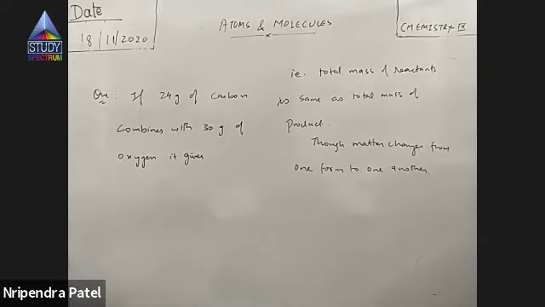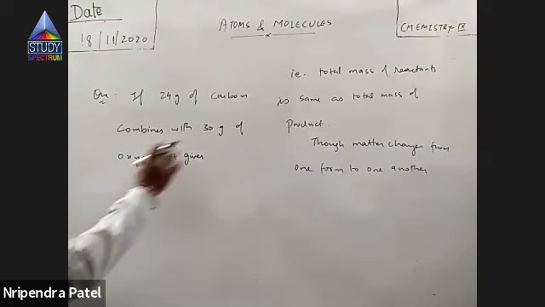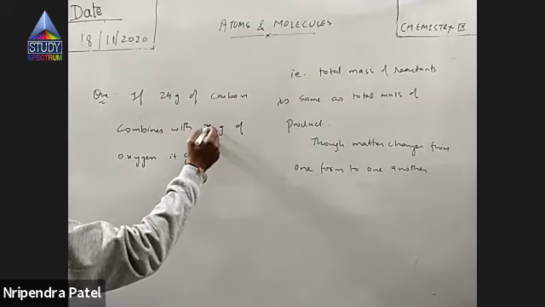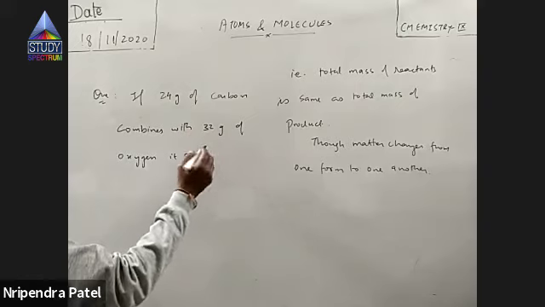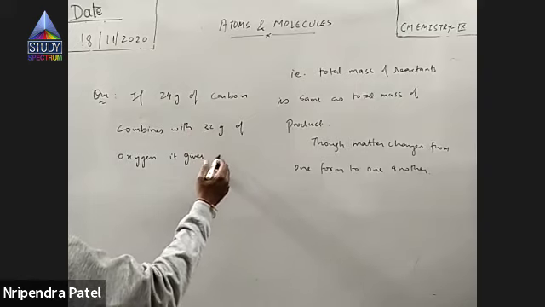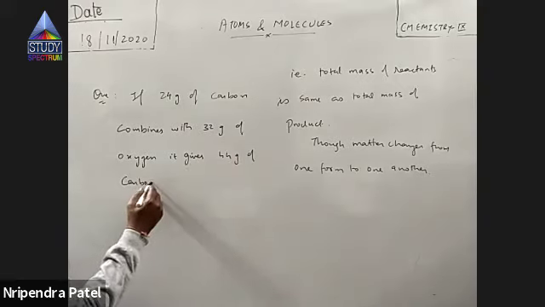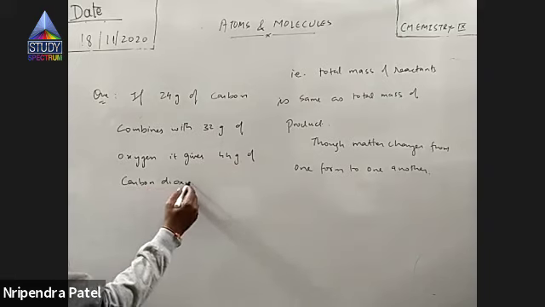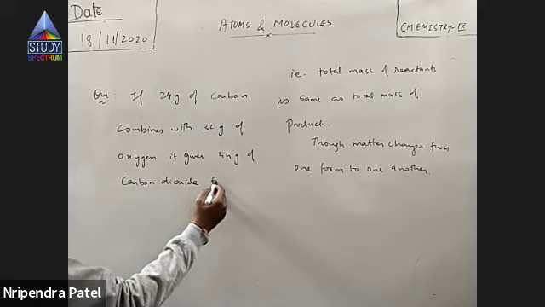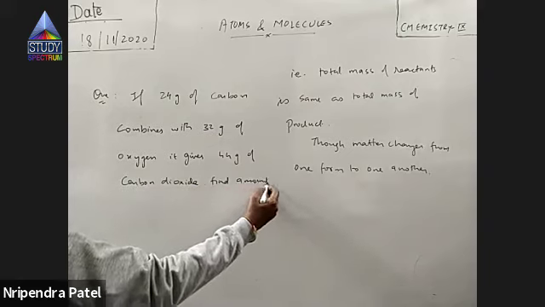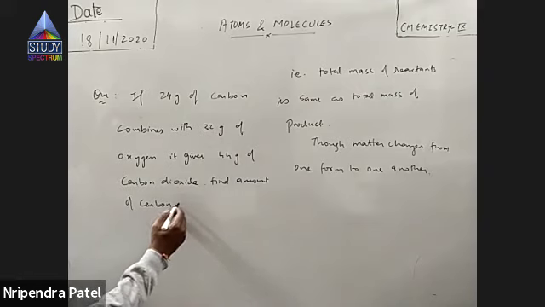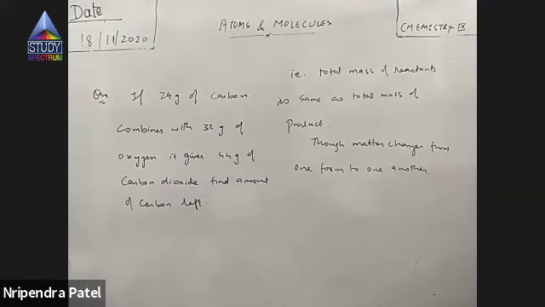One second. Do this: if 24 gram of carbon combines with 32 gram of oxygen to give 44 grams of carbon dioxide, find the amount of carbon left in the sample.